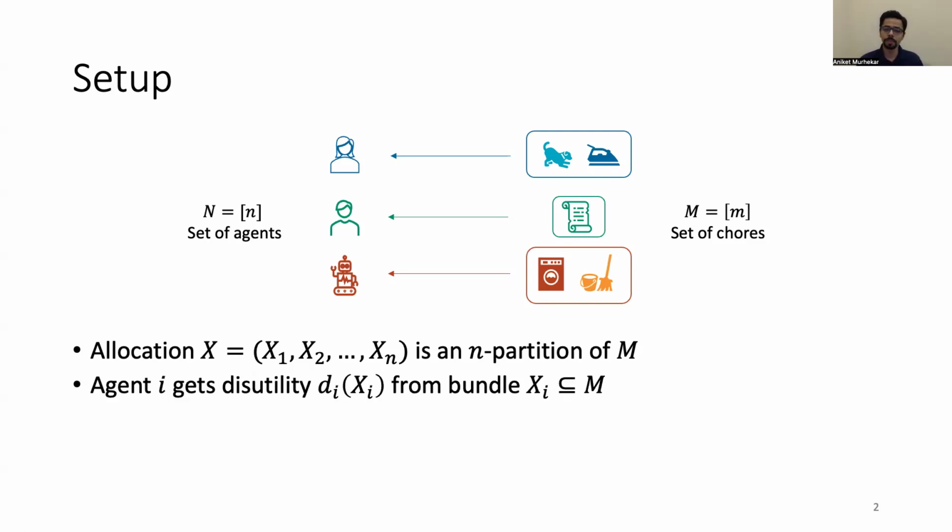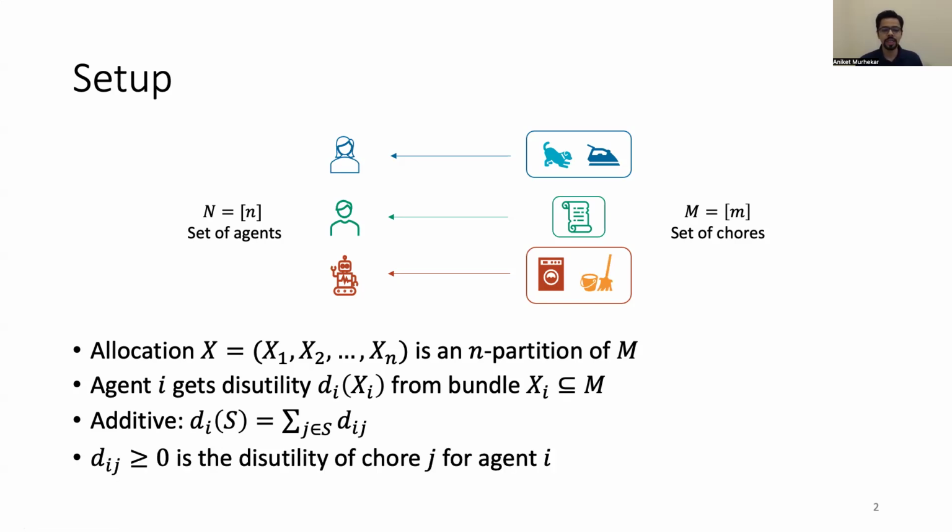So agents specify their preferences over which chores they'd like to receive using disutility functions, which specify the cost of doing a set of chores. So di is the disutility function of agent i, and di of Xi is the non-negative disutility or cost that agent i incurs on doing the set Xi of chores. Throughout this work, we assume that disutility functions are additive. So the disutility to an agent from a set S of chores is the sum of disutilities to that agent of chores in the set S. So here dij represents the disutility of chore j for agent i.